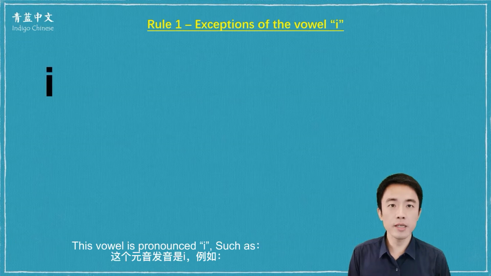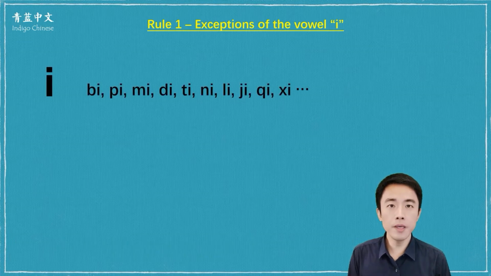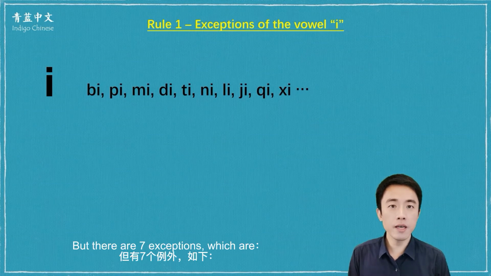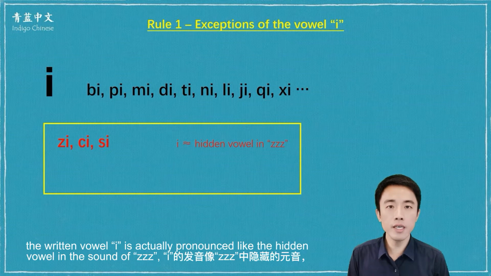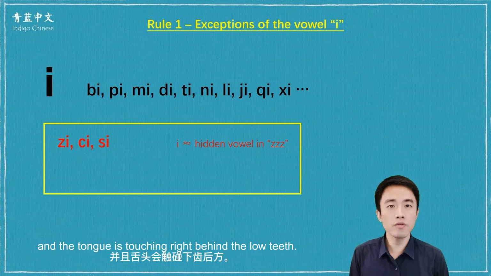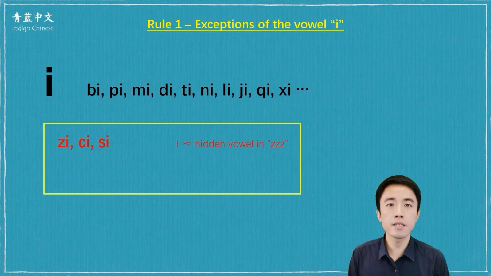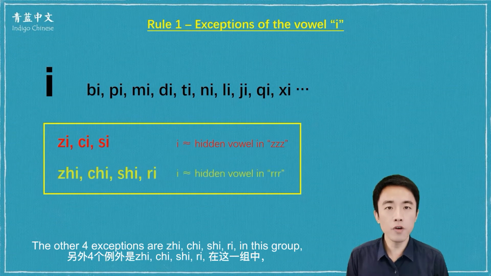This vowel is pronounced E, such as B, P, Mi, D, T, Ni, Li, Ji, Qi, Xi. But there are 7 exceptions, which are Z, C, S. In this group, the written vowel E is actually pronounced like the hidden vowel in the sound of Z, and the tongue is touching right behind the low teeth. Z, C, S. The other 4 exceptions are zh, ch, sh, r.